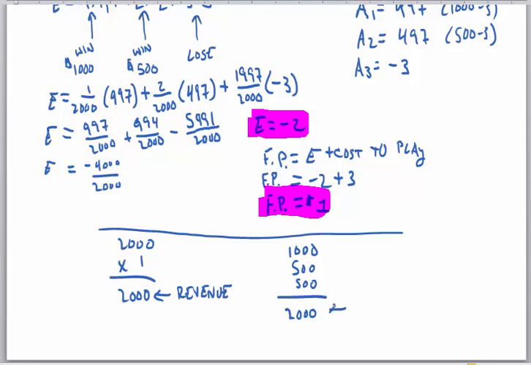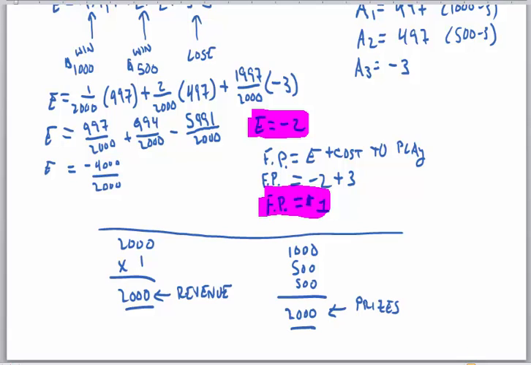So you're giving out $2,000 in prizes. So you're taking in the same amount that you're giving back in prizes. So that's why the fair price is $1, right? Because in that case, they wouldn't be making money, they wouldn't be losing money, they'd just be breaking even.